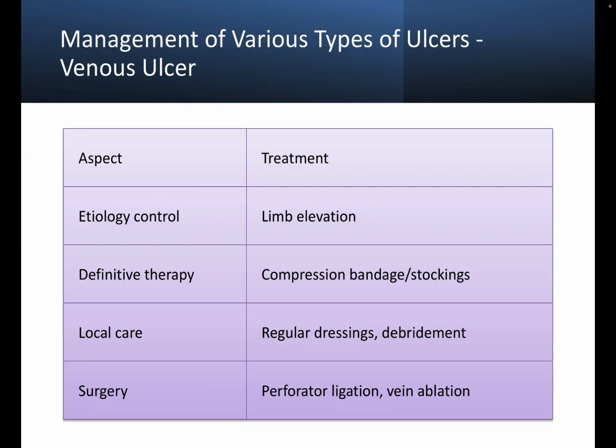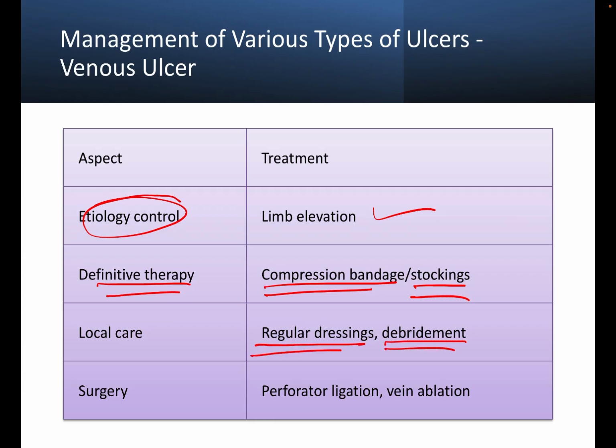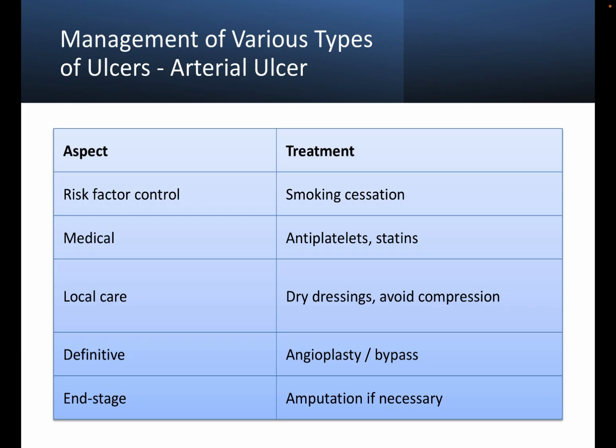So the first thing is etiology control and limb elevation. Definitive therapy includes compression bandage and stockings. Local care includes regular dressing and debridement, surgery only in case of perforator ligation or vein ablation. And risk factor control like smoking cessation and, if required, medicines like antiplatelets and statins. And local care includes dry dressings and avoiding compression, angioplasty or bypass in case of any vascular issues, and